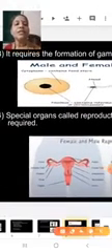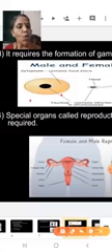Students, this is the female gamete and it is called the ovum. Now this ovum is produced in the female reproductive system. Can you see? This is the ovum and this is the female reproductive system.